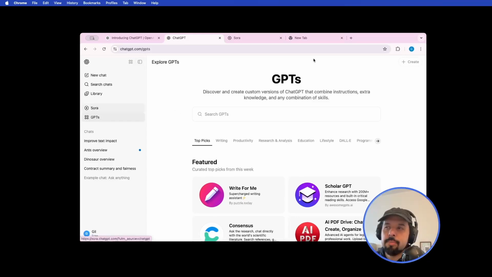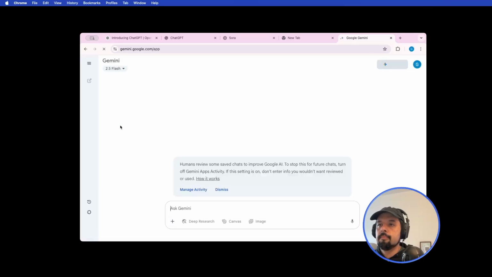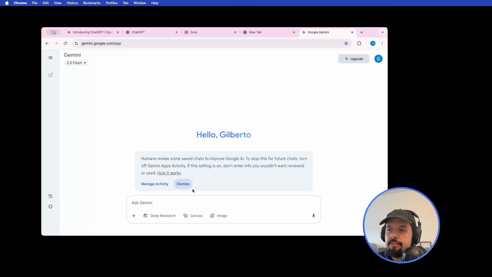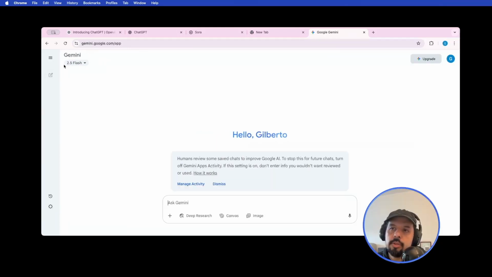Let's go to Google Gemini. Let's see what's happening there. Gemini has a similar interface. You can ask. It gives you a deep research. It lets you generate a canvas. I think a canvas, I'm not sure how it was, is to create a document and also generate with images. You can also use the microphone, a similar thing like the other. And it has something called gems. You can imagine it's the same. It remembers your chats. You can start a new one. It's really similar to what you are doing here.